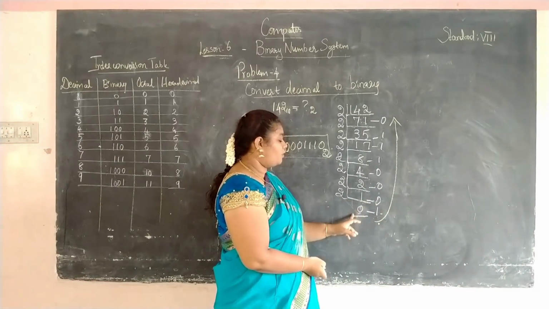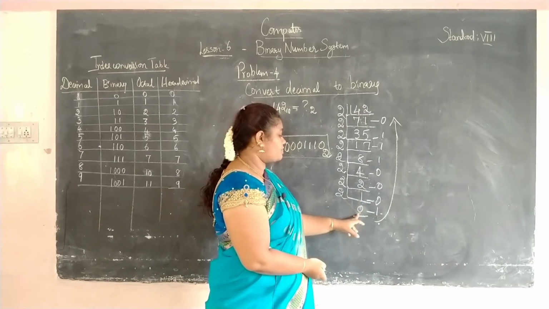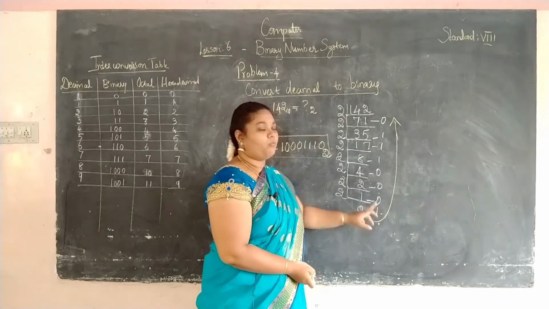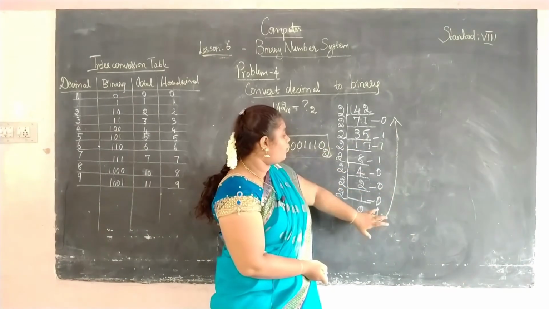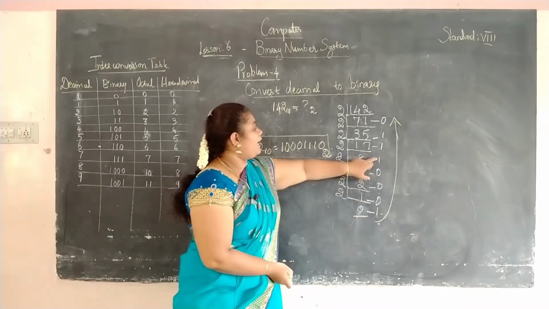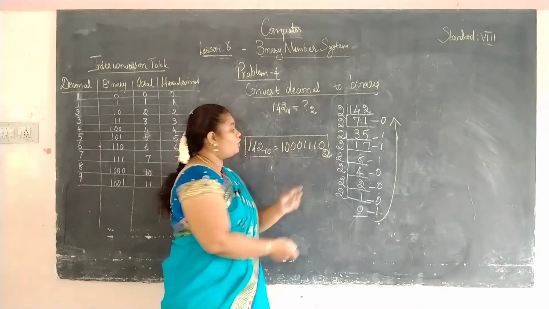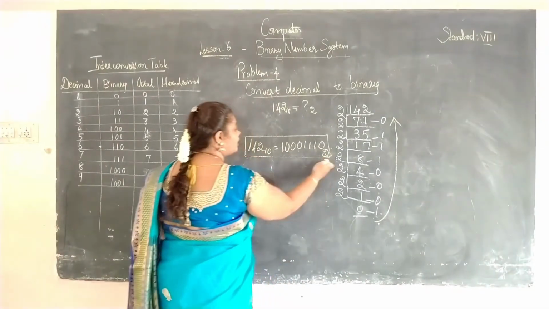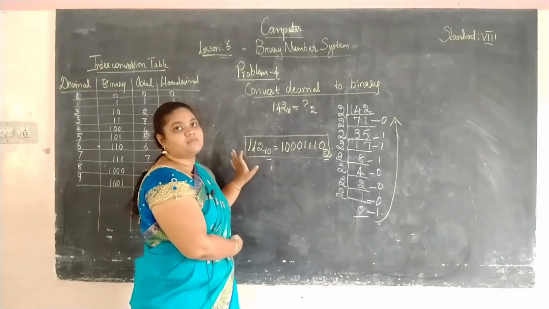So since we want to represent the quotient as 0, again we are dividing this 1 by 2. So this becomes 0 and we will get the remainder as 1. So always you should represent the result from the bottom to top. So 1 0 0, again we are representing the triple 1, okay, and then the final number 0 to the base 2. Students, don't forget to write the base values in your answer. Okay, this is very important.